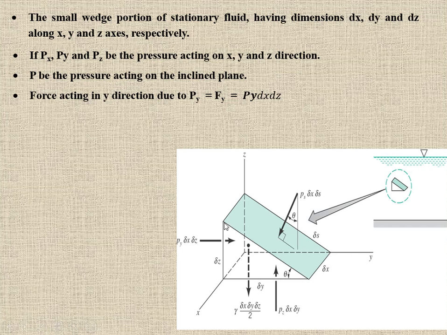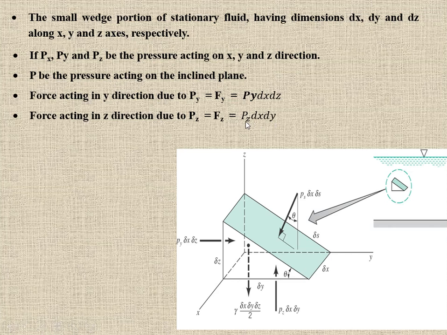What is the area? This is the surface area, del z into del x. Now the force acting in the z direction is due to the pressure Pz, and the area on which this pressure is acting is del x and del y.